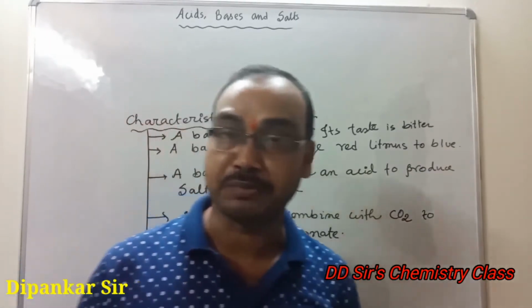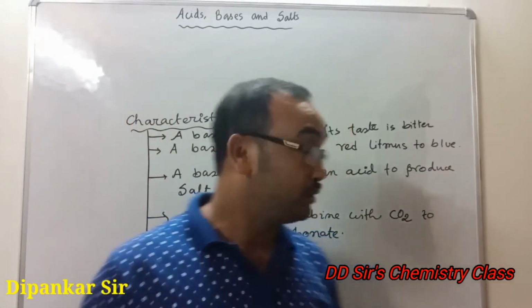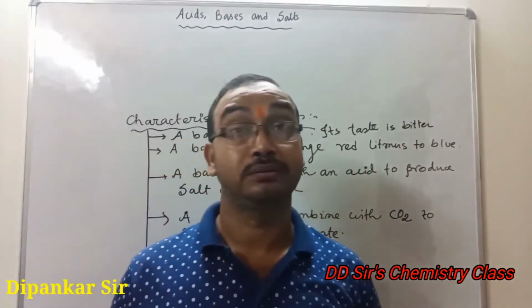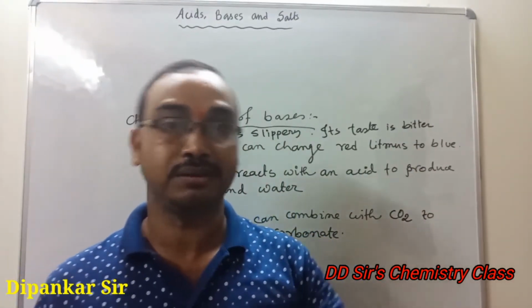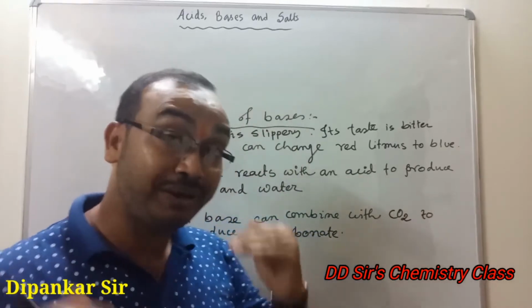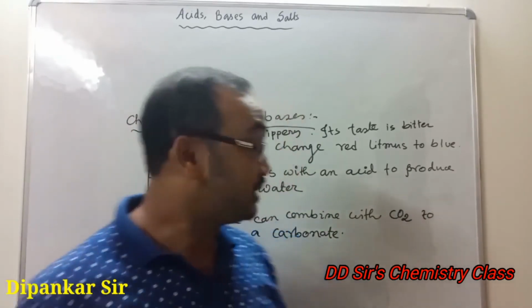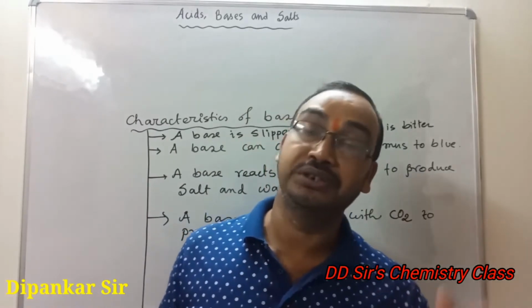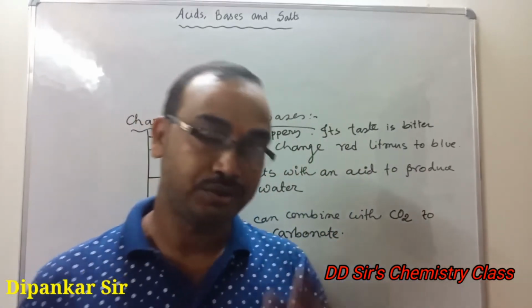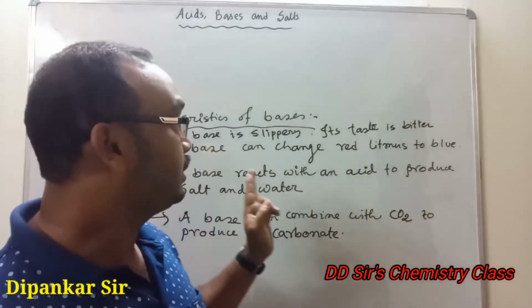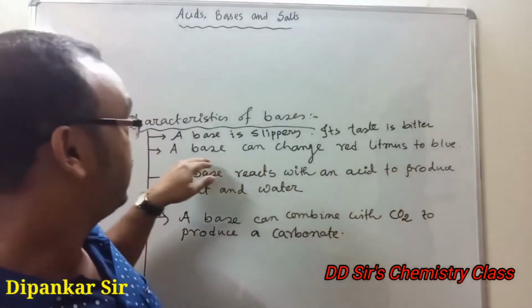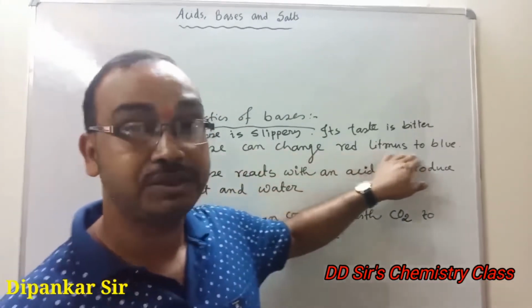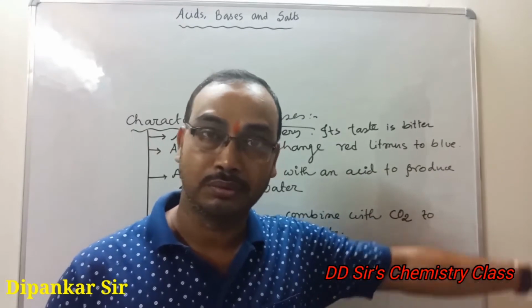Litmus paper is an indicator, we will discuss this later. We have different types of indicators, so bases show different colors with different indicators. So one character I have written here, that a base can change red litmus to blue.